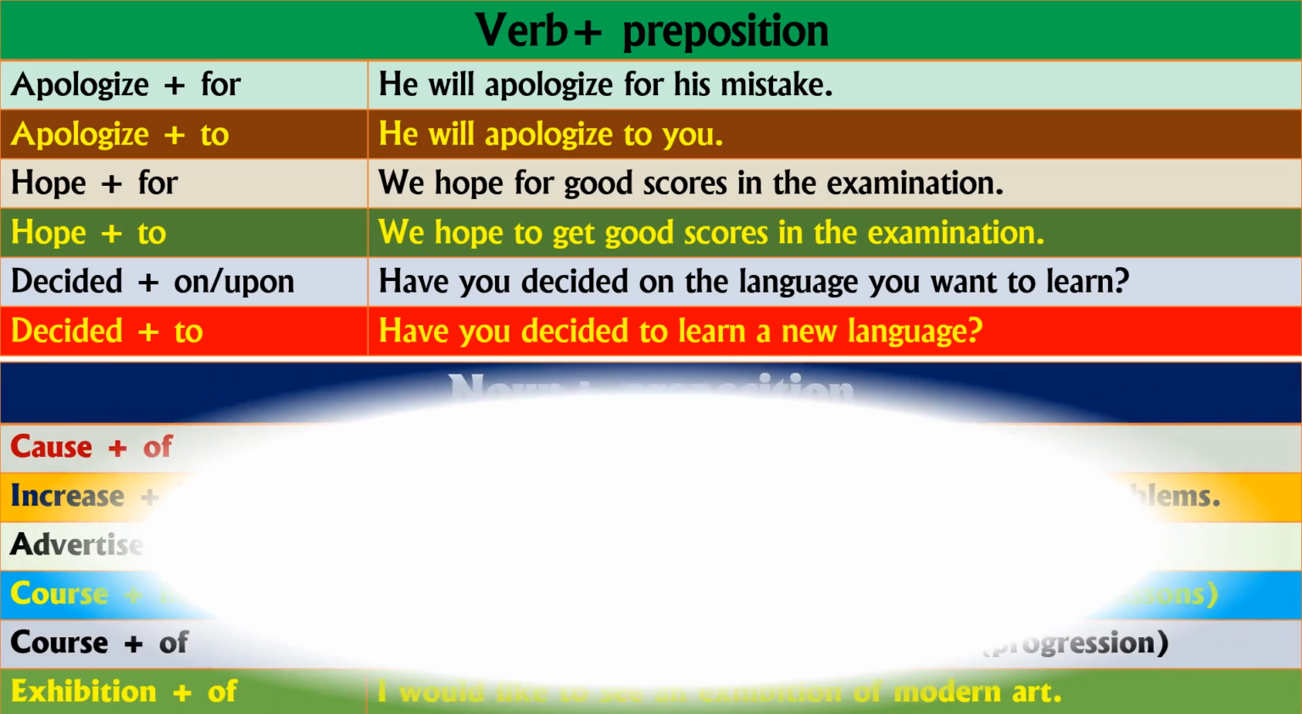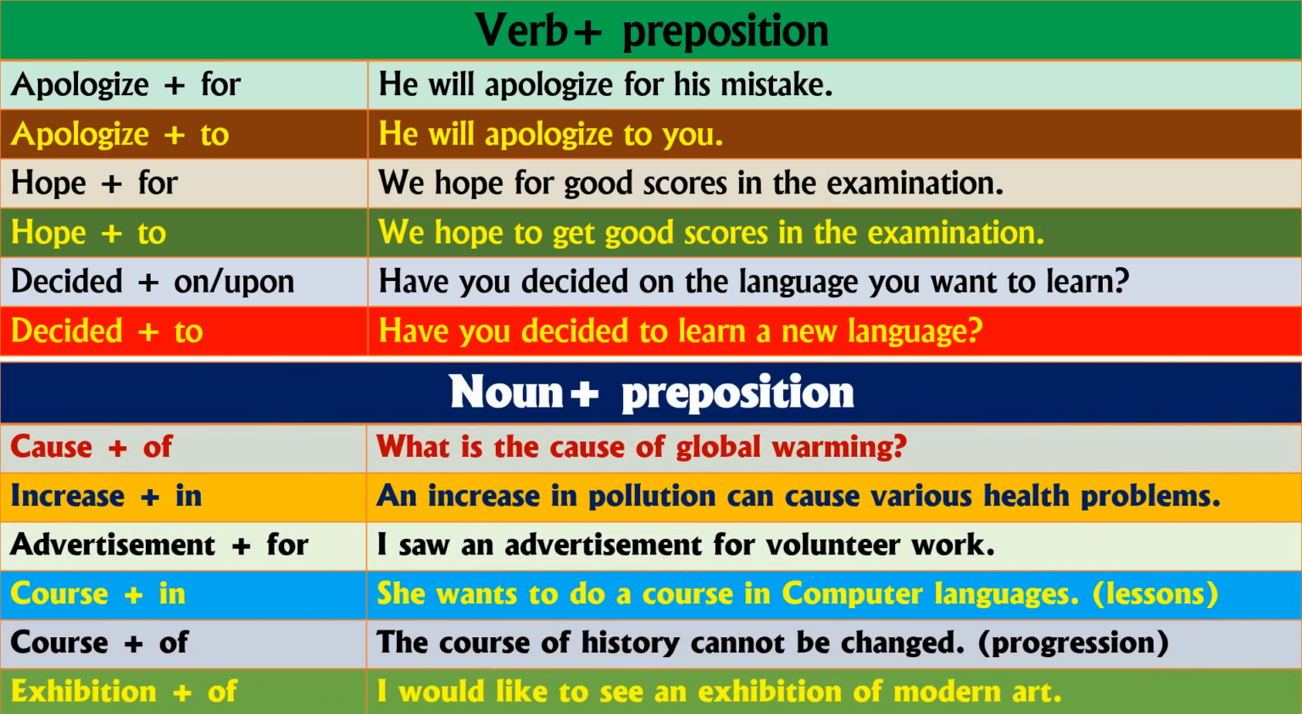And the next one, noun plus preposition. So what are the words here? Noun plus preposition. Cause of: what is the cause of global warming? Increase in, increase plus in: an increase in pollution can cause various health problems, right? So these are the words.